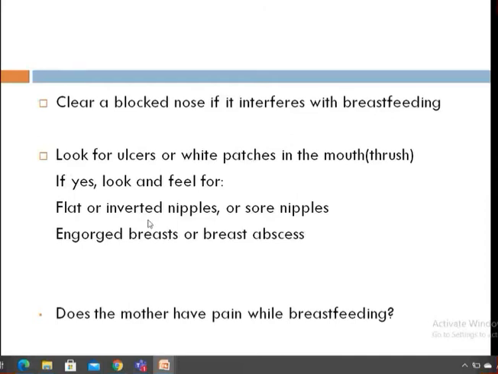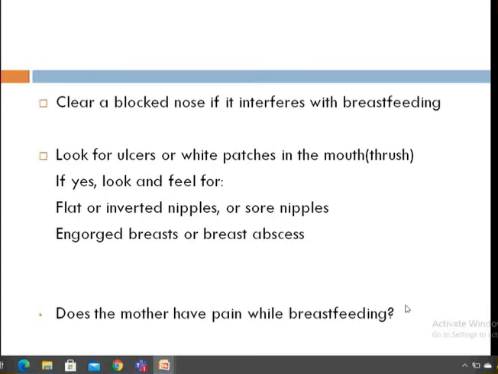If the mother's nipple is flat or inverted, or there are ulcers or sore nipples, the infection may be transmitted from the mother to the baby. Also look for engorged breast or breast abscess. These things you have to look after. If you find ulcers or white patches in the baby's mouth, ask whether the mother has pain while breastfeeding. You have to ask all these questions.